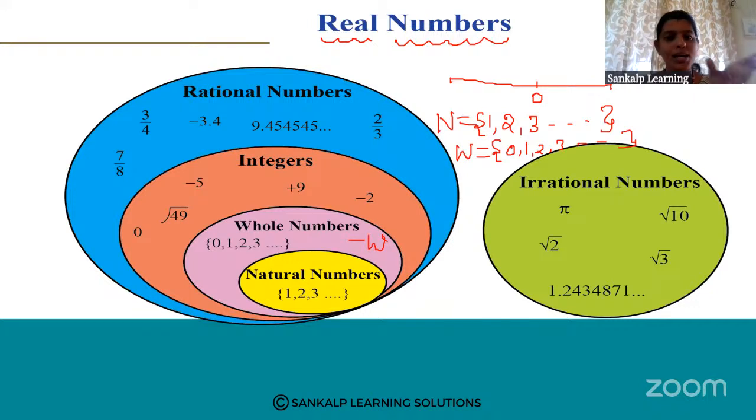Natural numbers are over, whole numbers are over. Next comes, only 0, 1, 2, 3 are not the only numbers on the number line. Negative numbers and positive numbers are also there.